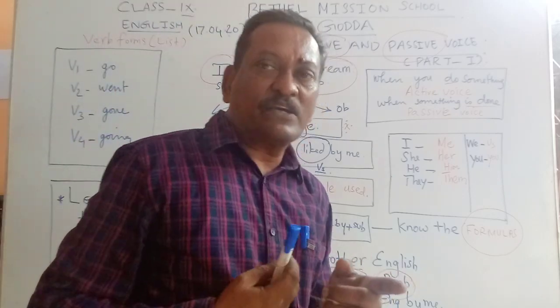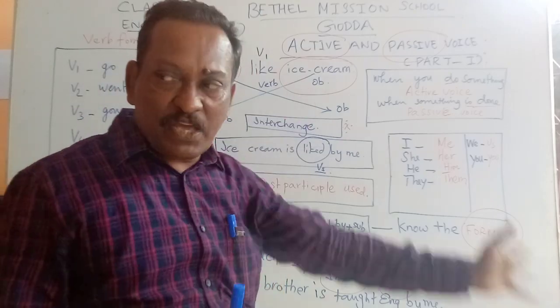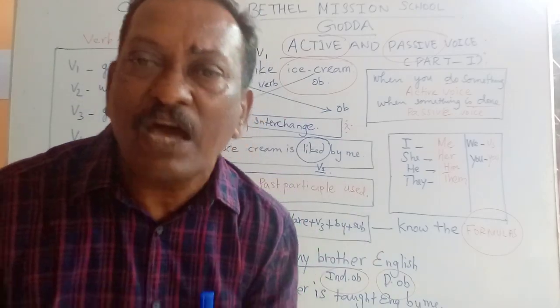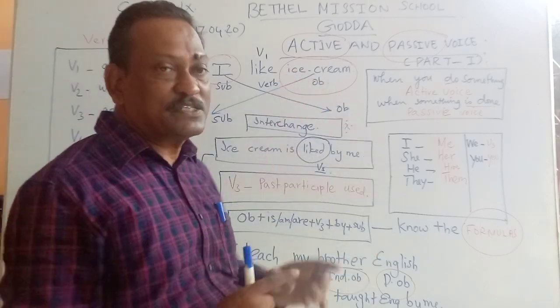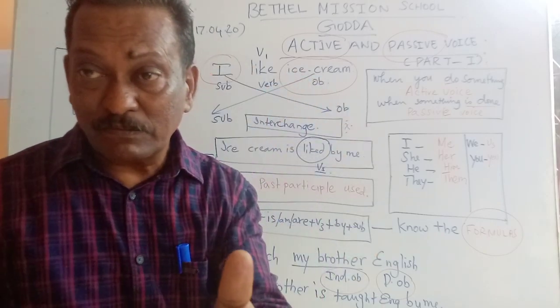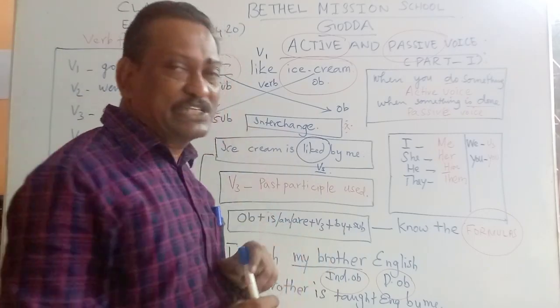So, coming back, when the speaker or the subject does something, it is in the active voice. When something is being done by the subject, it is in the passive voice. This is rule number 1. Or this is a concept, so to say. And the rules.